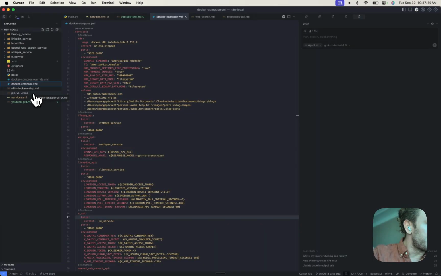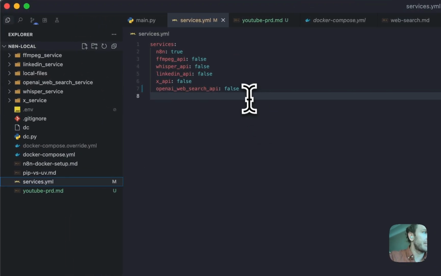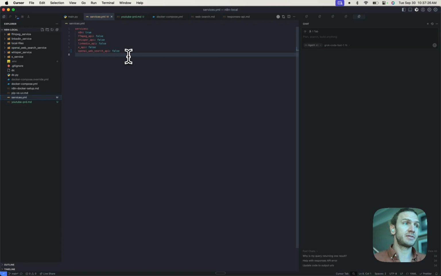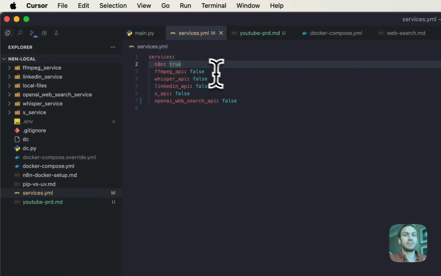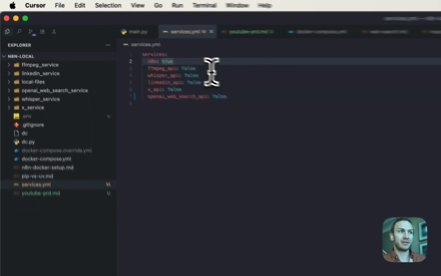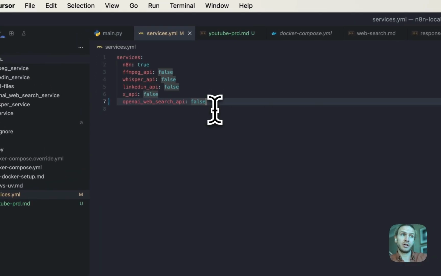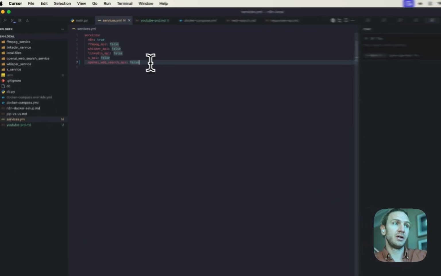Basically, I have a bunch of these services that I've built at different times that are used for different things. So I've installed Docker locally on my computer, or I've installed n8n running inside of Docker locally on my computer. And that is actually the only service I want running right now. Once I add the YouTube one, I'm going to also set this up here.